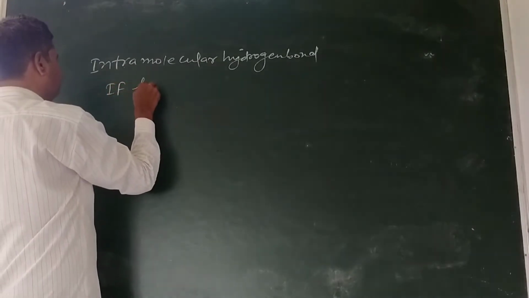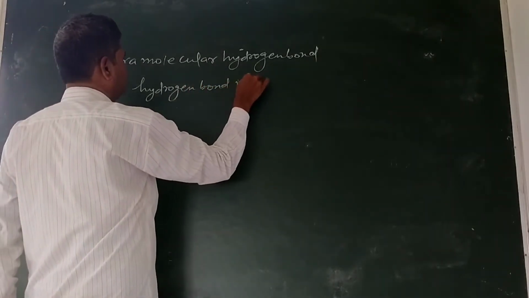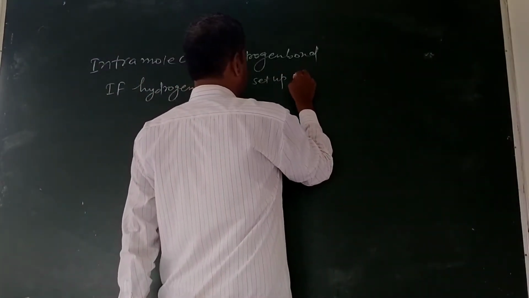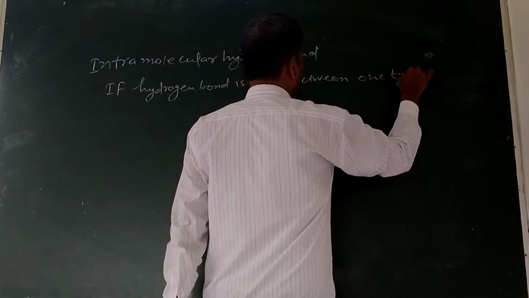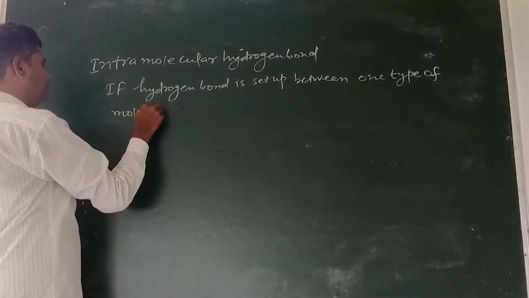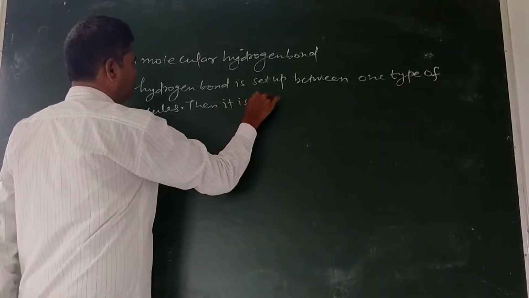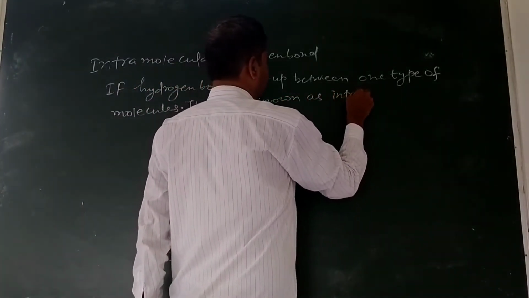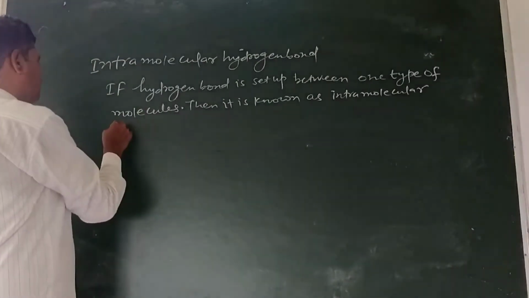If hydrogen bond is set up within one type of molecule, then it is known as intramolecular hydrogen bond.